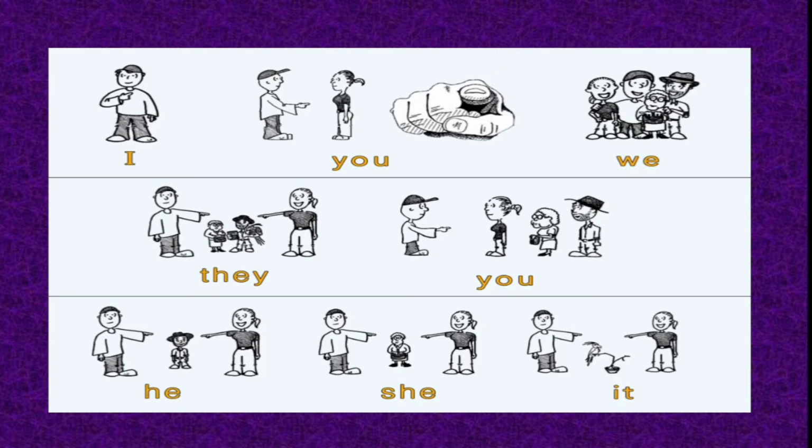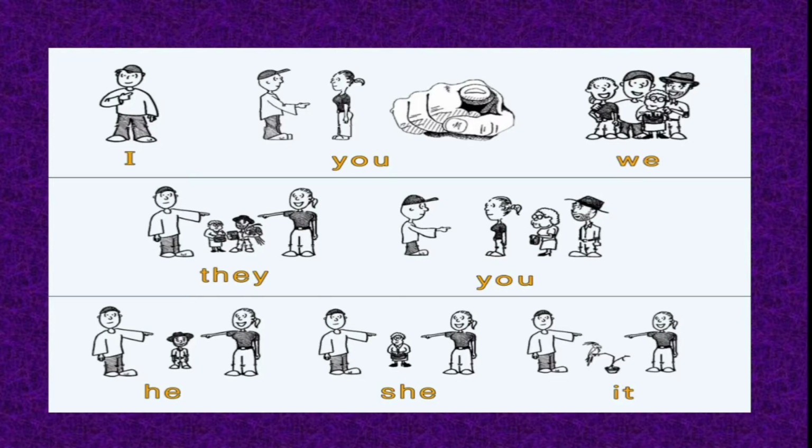Therefore, the girl is associated with the pronoun you. In the third picture, there are many people. Therefore, the pronoun we is used. In the fourth picture, you can see the boy and girl pointing towards some other people. Therefore, the pronoun they is associated with the other people that they are pointing to.